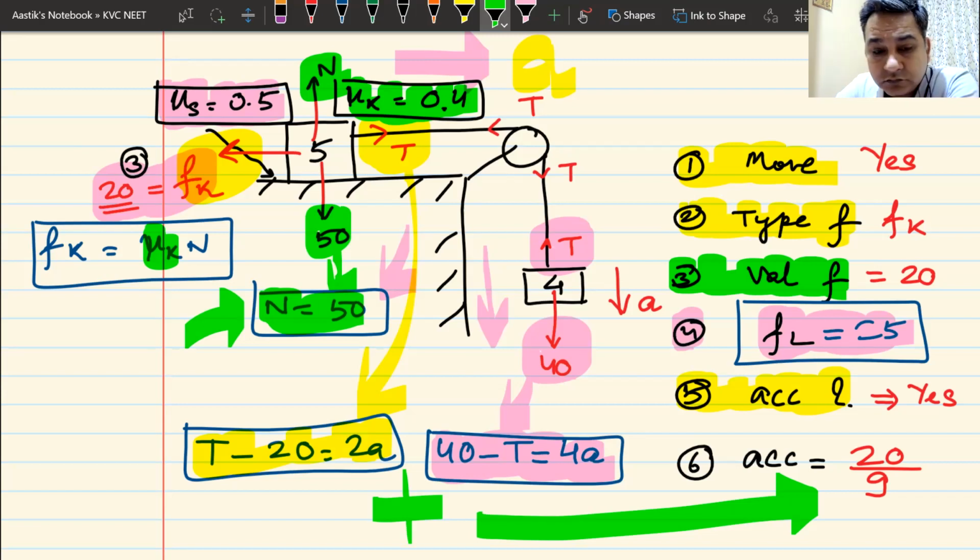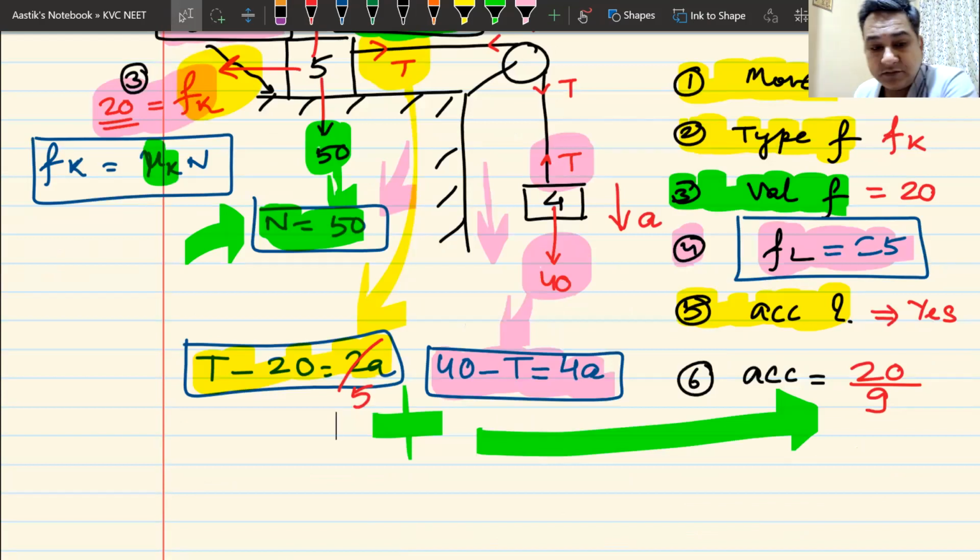Sir, it is T minus 20 equals 5a. Have I written something else? Oh, yes. Sorry. It has to be T minus 20 is equal to 5a. I have written it as 2a. That is wrong. It has to be 5a. That is correct. So you just correct it. T minus 20 should be equal to 5a. I wrongly wrote it as 2a. So please correct it. Anything else?